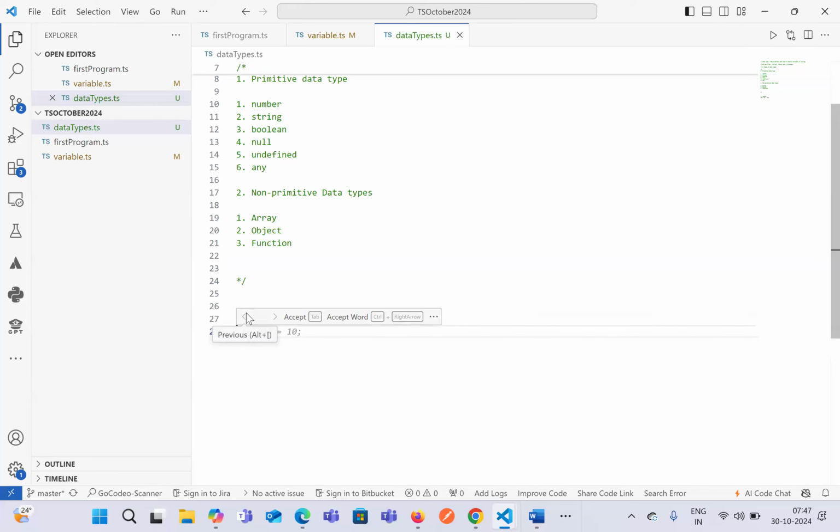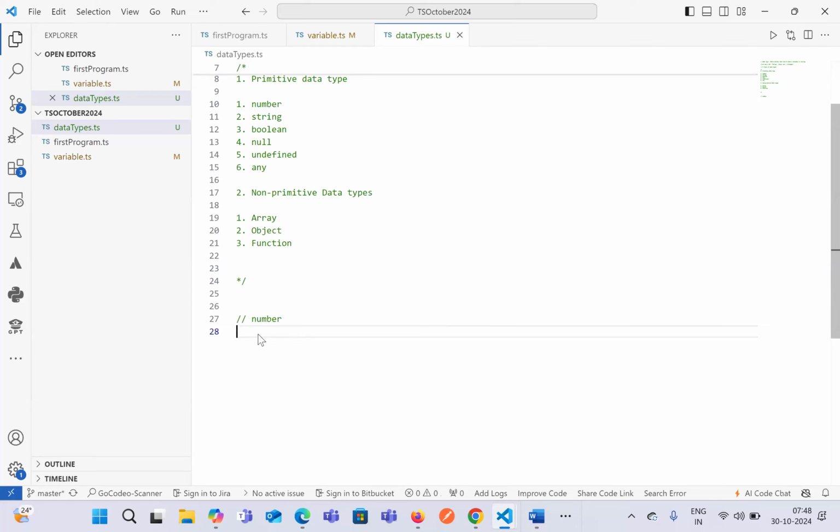Whenever we declare number in TypeScript, number is something which can be an integer, also a floating point value, also a double, as we declare in JavaScript. So in general, the data type that we have in TypeScript and JavaScript which represents a number can have a decimal point value as well as an integer value.